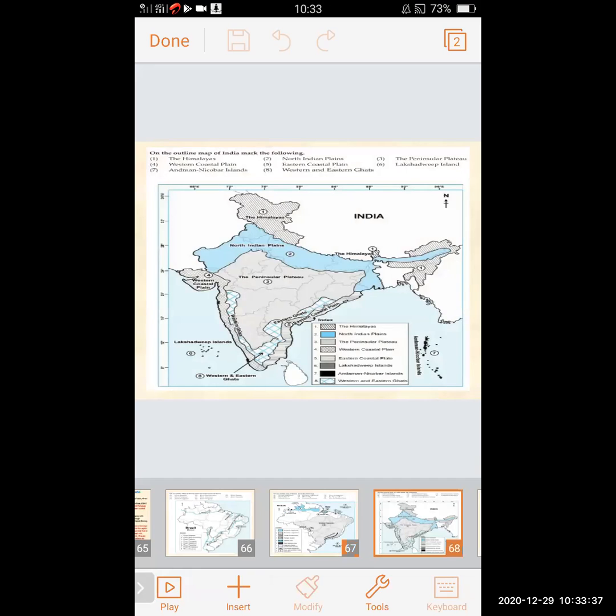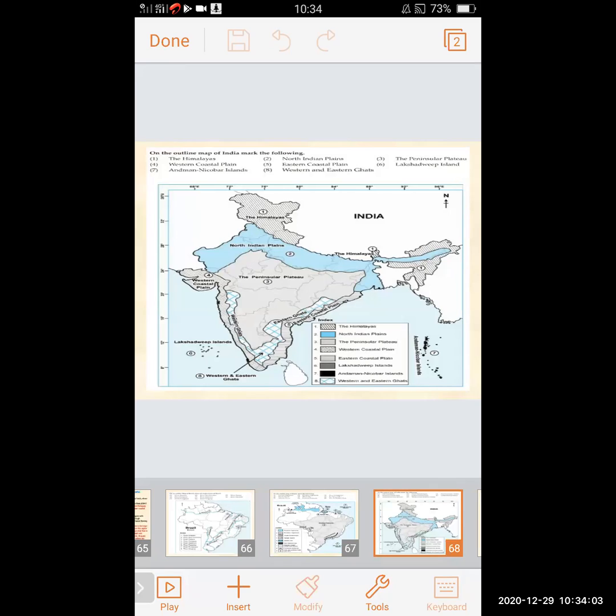Now we will see the map of India. Here some points are given. You have to mark them, like Himalayas, coastal plains, Eastern Ghats is also given, Peninsula Plateau, Lakshadweep Island. So the map is given. We have to indicate. You have to make the index according to the marking. You have to decide how you have to mark it. You want to show in lines, dots, or shading.